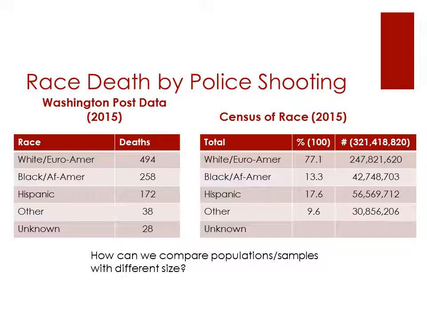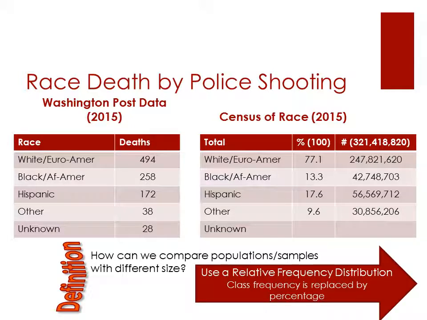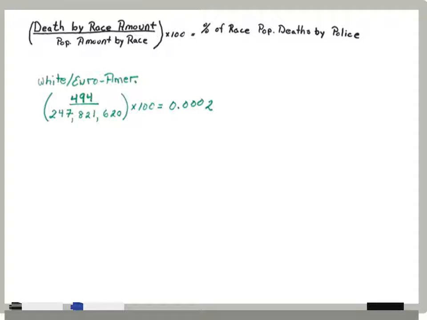So, since we have two different size populations or samples here, how can we make accurate comparisons? For that, we're going to use a relative frequency distribution. A relative frequency distribution is basically the same thing as a frequency distribution, except the class frequency is replaced by a percentage. This allows us to then make comparisons across groups. So let's take a look at this example.